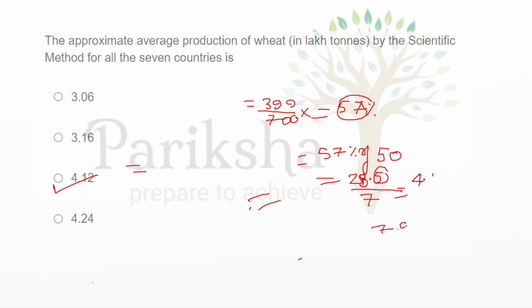So from our option, maybe this calculation, it will be like 28 point more, but it will come around somewhere for, according to our calculation, 4.7 or 4.8 something. So this is the nearest option to our calculation, and this will be the right option. If you calculate it, you will get 4.12 as the right answer for this question.